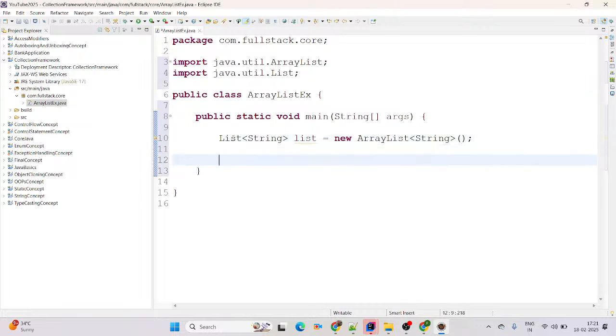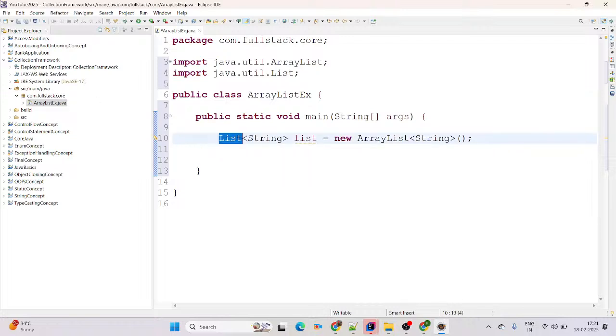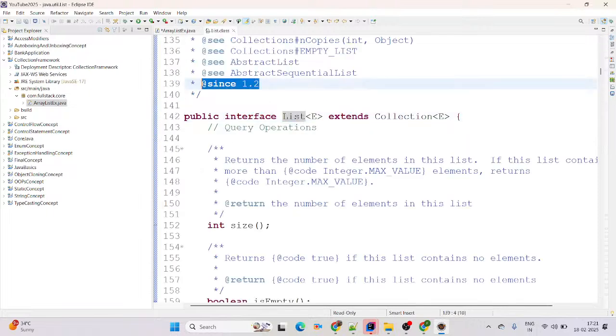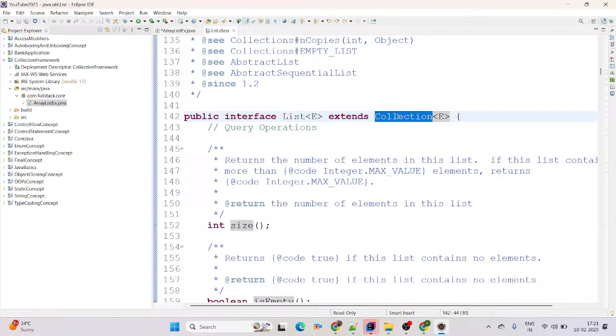Then List is an interface coming from the java.util package. If you want to check which version of Java the List interface came in, simply open it: since 1.2. And List extends the Collection interface. It means Collection is also an interface in Java. If you want to open the Collection interface here, press Ctrl and hover the mouse over it.